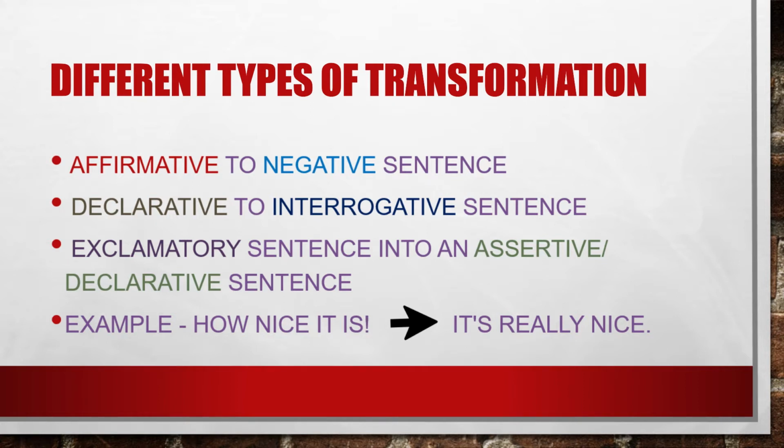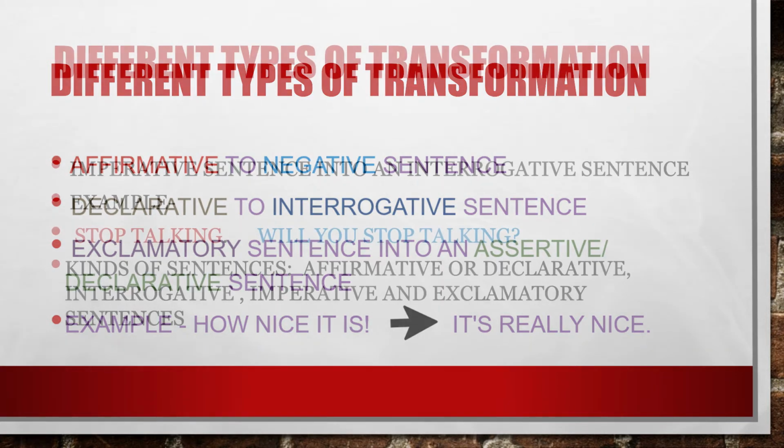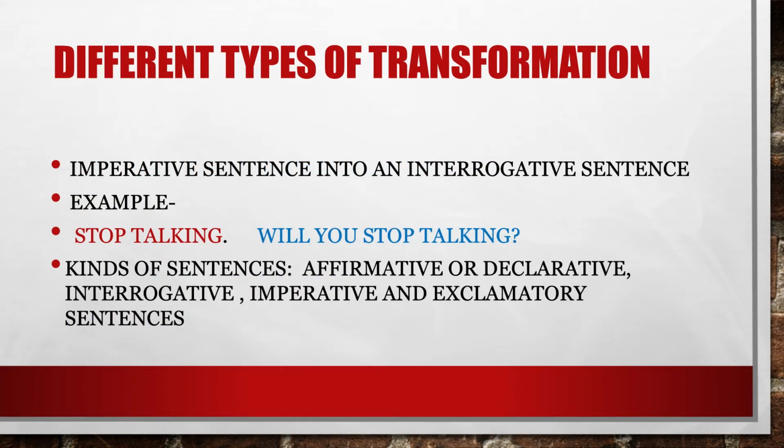This sentence can be changed into the affirmative or declarative. That's it's very nice. In the same way, we can also change an imperative sentence into an interrogative sentence. For example, stop talking. It's an imperative sentence and we can change it into interrogative like this.